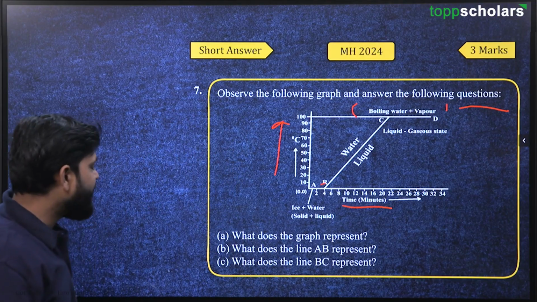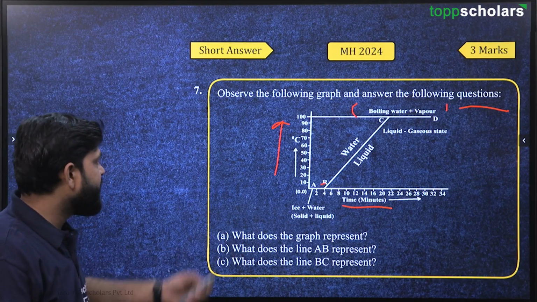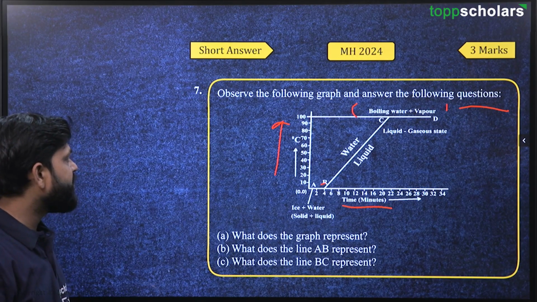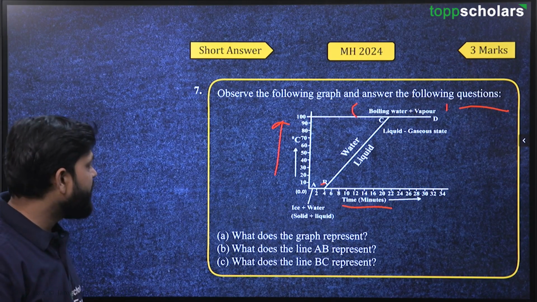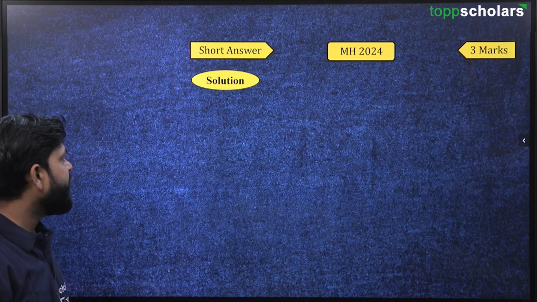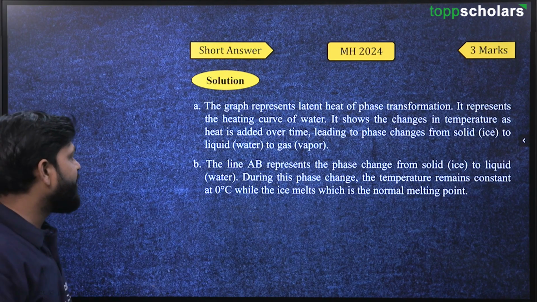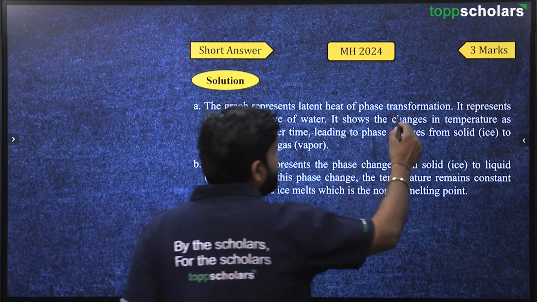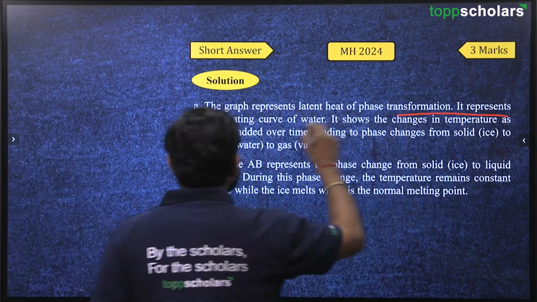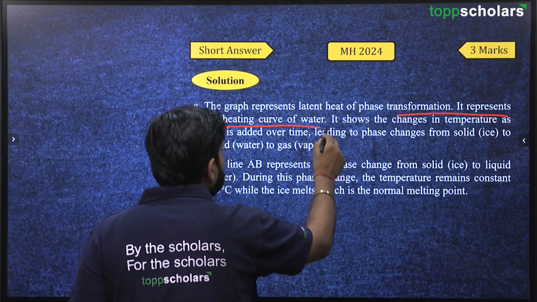So, what does the graph represent? See here, in which there is a change in the temperature. So, we can see the graph represents the latent heat of phase transformation. It represents the heating curve of water.